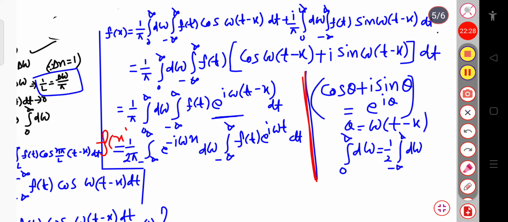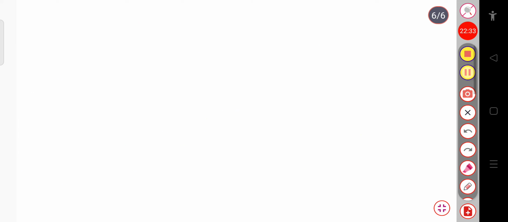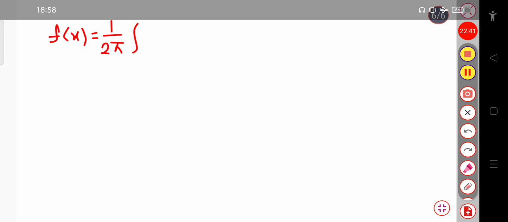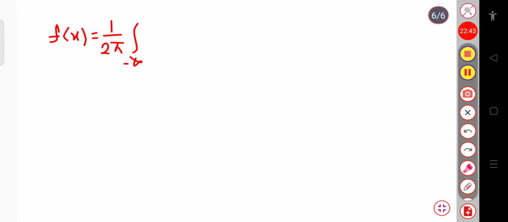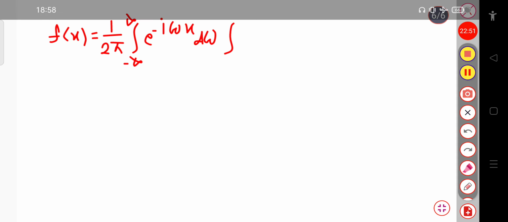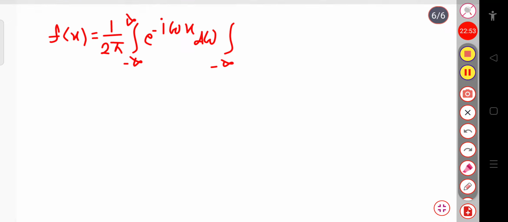I am writing it on the next page. f of x is equal to 1 by 2 pi, integration over minus infinity to plus infinity of exponential minus i omega x d omega, into integration over minus infinity to plus infinity of exponential i omega t f of t dt.